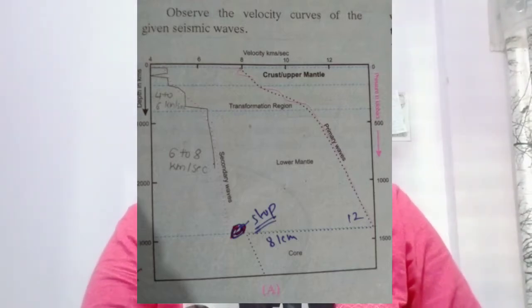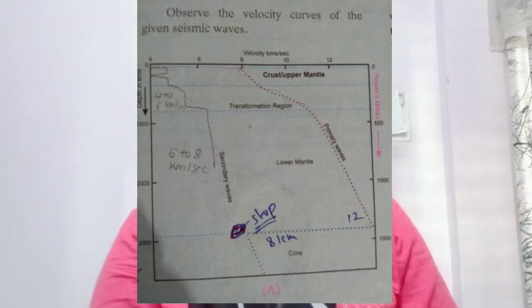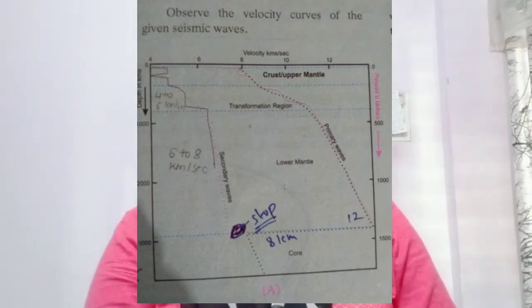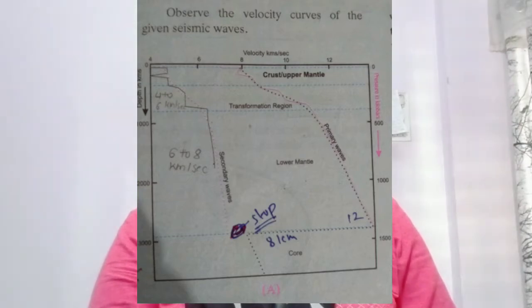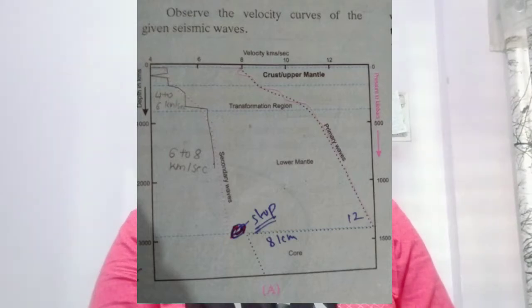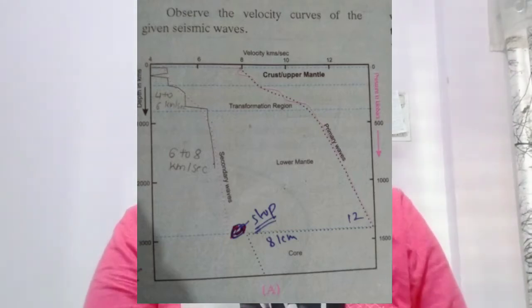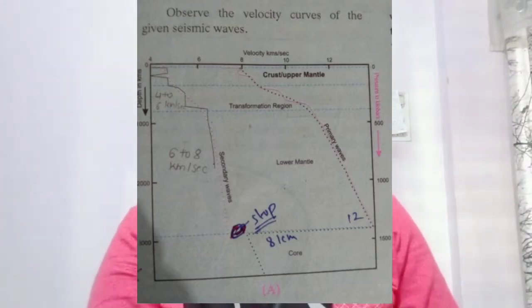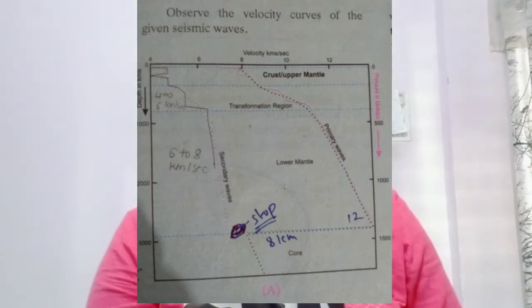If you observe carefully, secondary wave have ended around the depth of 2900 kilometer. Why secondary wave ended up to 2900 kilometer? Because outer core is in liquid state or a semi-liquid state, and secondary wave get absorbed in this region. Average velocity of secondary wave is 6 to 8 kilometer per second. Secondary curve stopped at the boundary of the outer core.